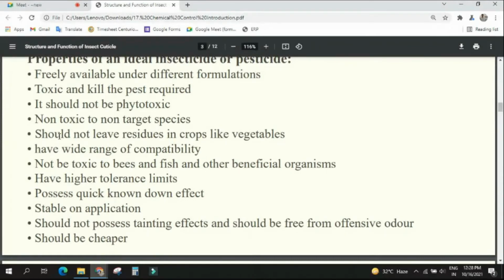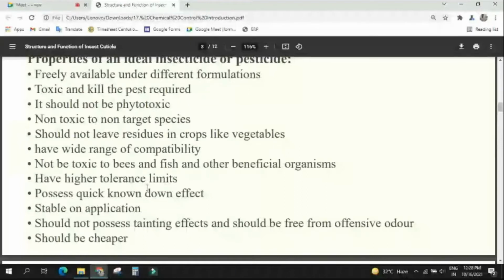Very good. For your discussion, you have told nice things. Okay, thank you. Good. Then you see this point and this point are similar: non-toxic to non-target species, non-toxic to bees, fish, and other beneficial organisms. Same thing. Yes or no? These bees, fish, other beneficial organisms, they will come under non-target species. Okay, good. That means they are not harmful for us.